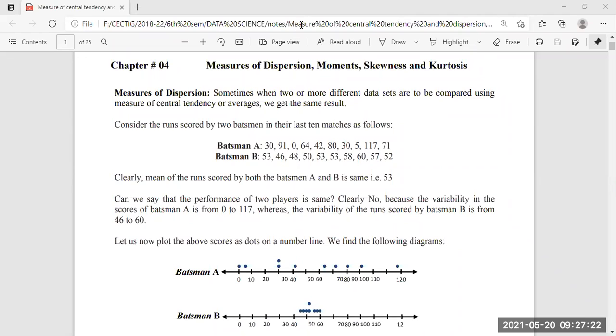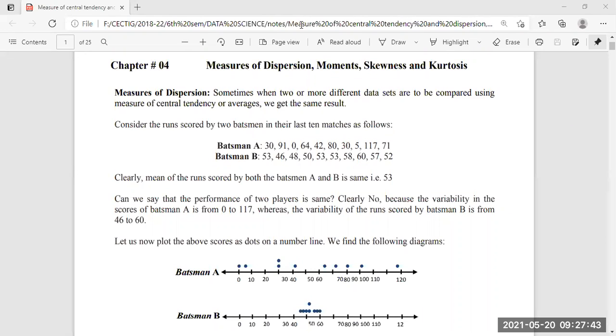Now we are going to plot this data of batsman A and batsman B. After plotting the data of both batsmen on a single straight line, we are getting something.